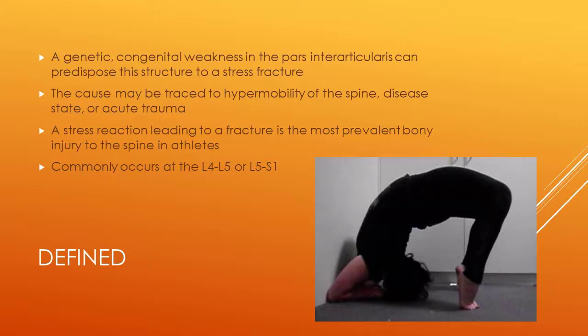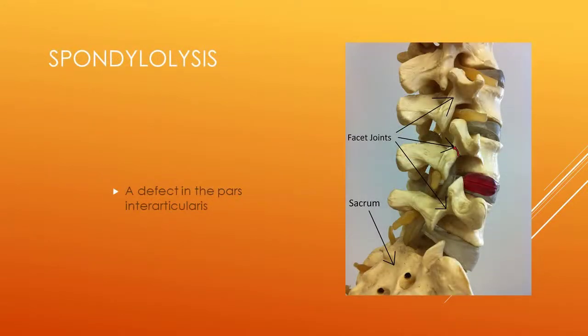Again, it is a stress reaction that leads to a fracture, and it is the most prevalent bony injury to the spine in athletes. It commonly occurs at the L4, L5, or L5-S1 levels. Spondylolysis is a defect in the pars interarticularis, the area of the vertebral arch between the inferior and superior articular facets, usually caused by repetitive stress.